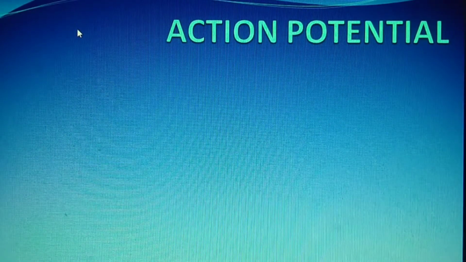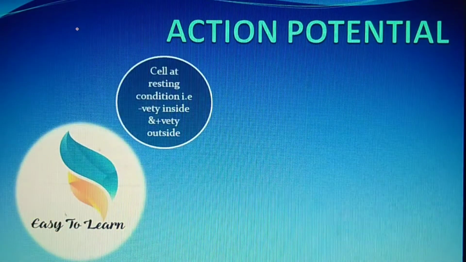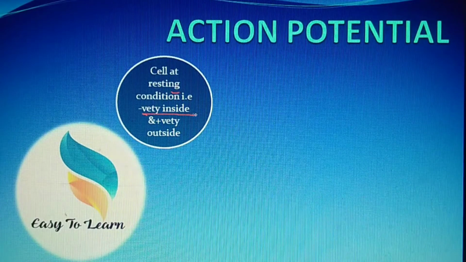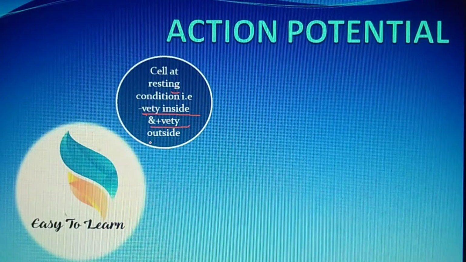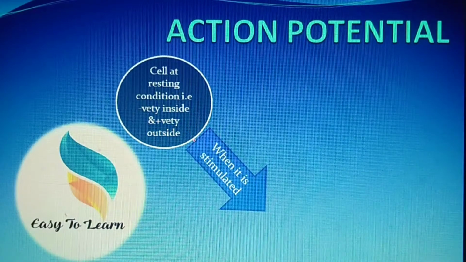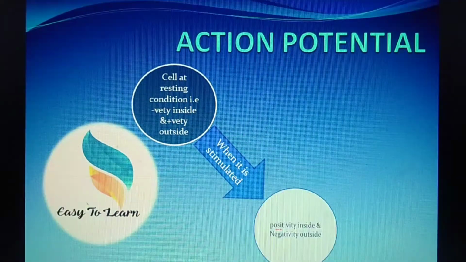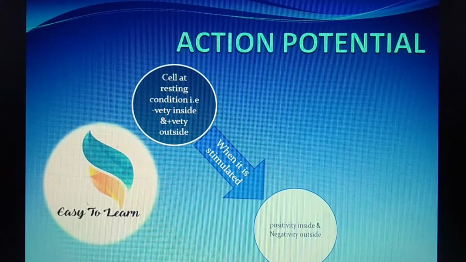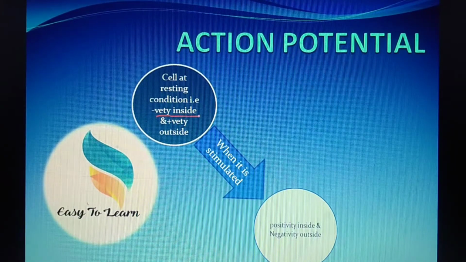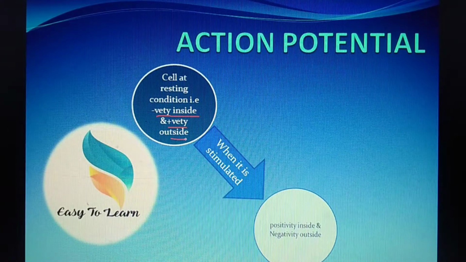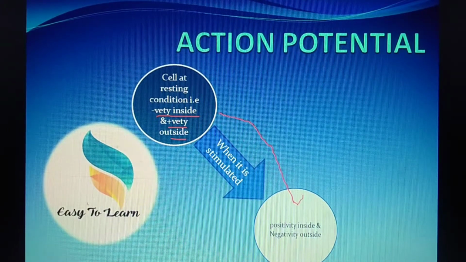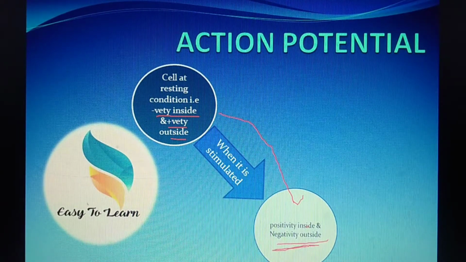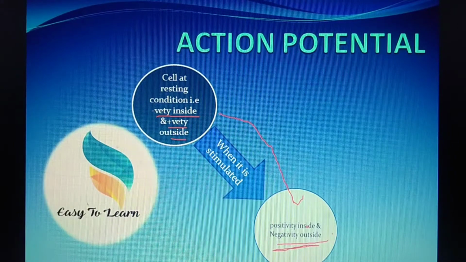In short, you can understand here. Here is the cell which is in resting condition, meaning negativity inside the cell and positivity outside the cell. When it is stimulated, the potential of the membrane is depolarized and changes from negativity inside and positivity outside to positivity inside and negativity outside the cell. That means action potential is generated.